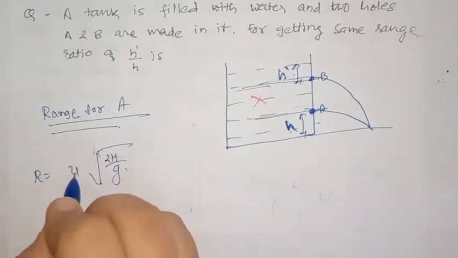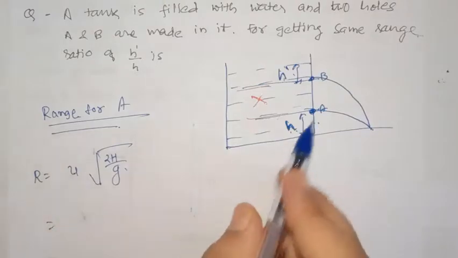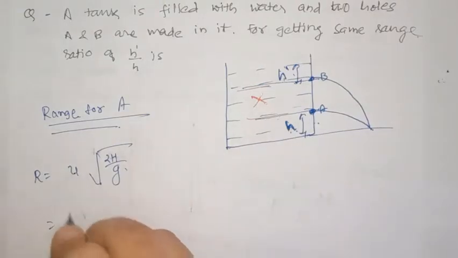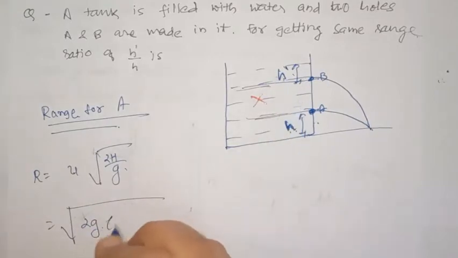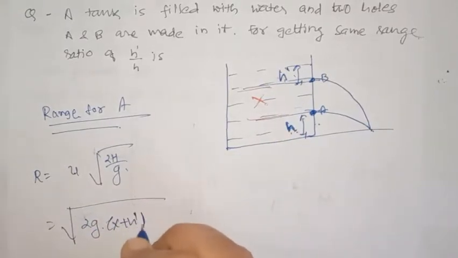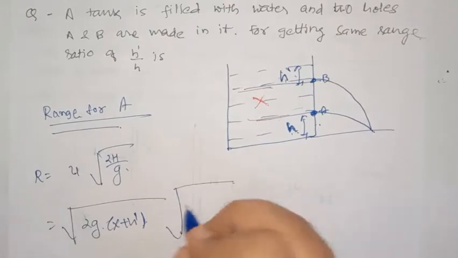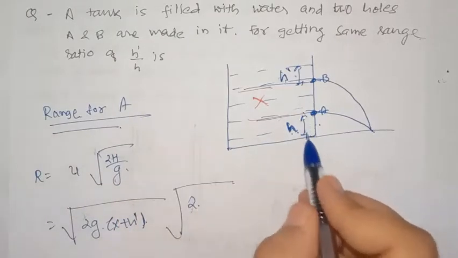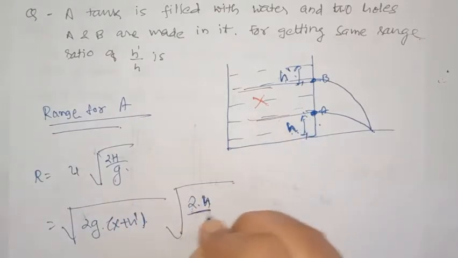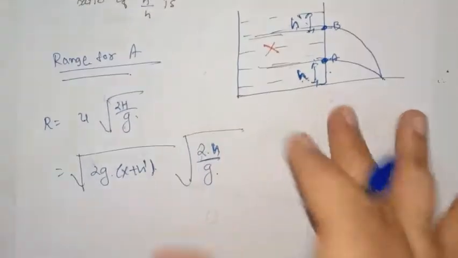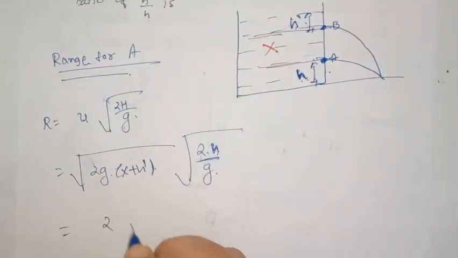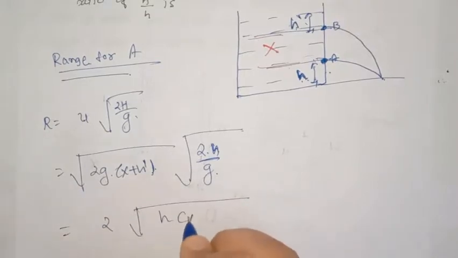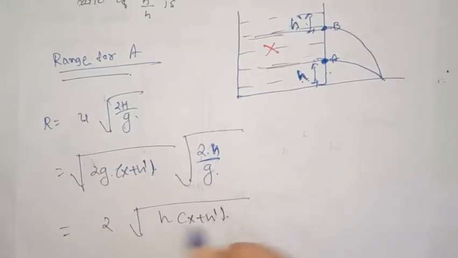U will be the velocity of efflux. For A it will be under root 2g and height will be x plus h dash, into under root 2, h is the height from the bottom, that is small h, divided by g. So this g will get cancelled out, 2 under root h into x plus h dash.